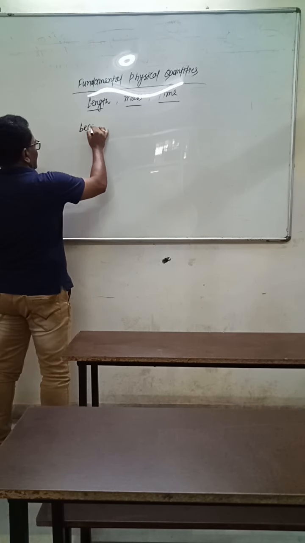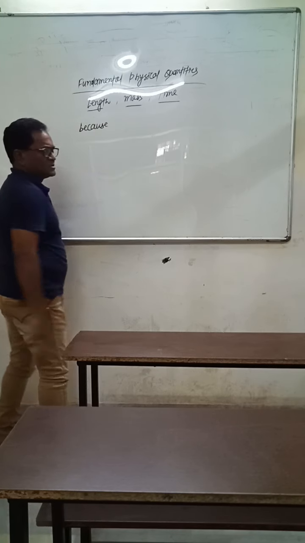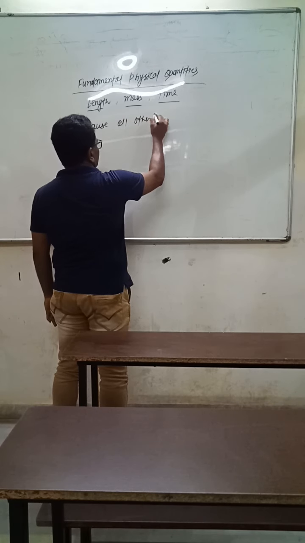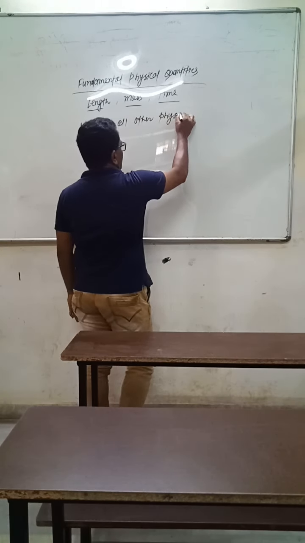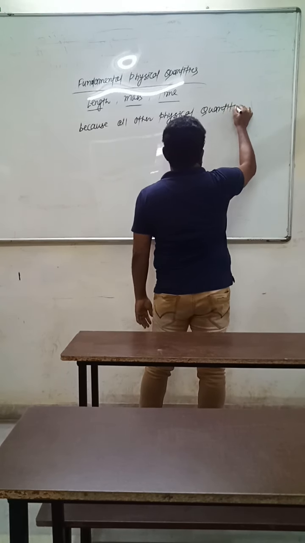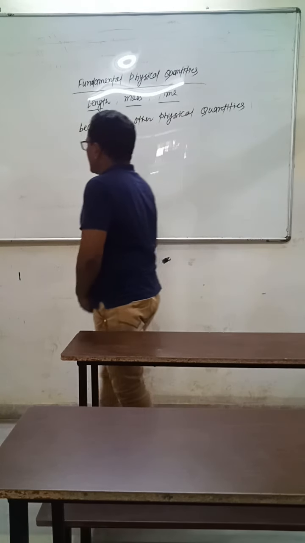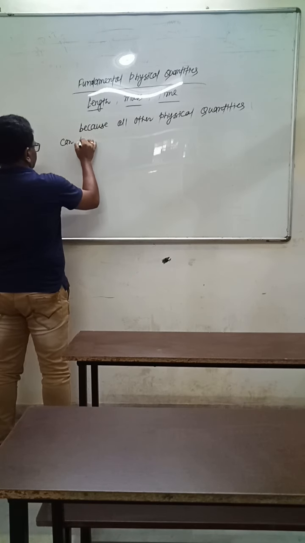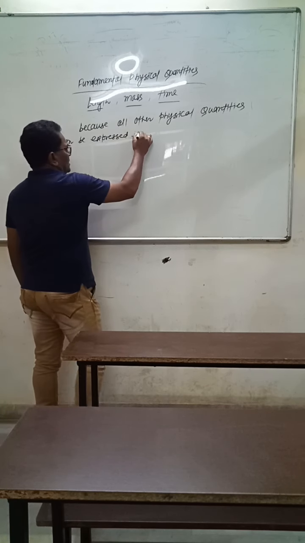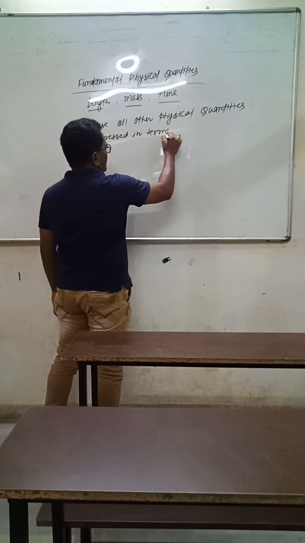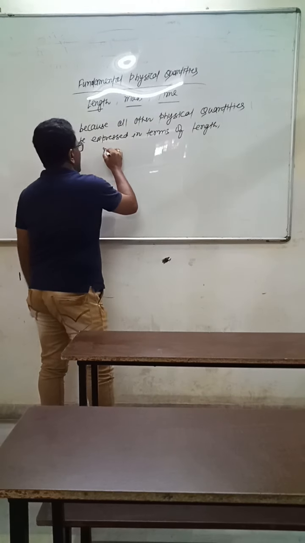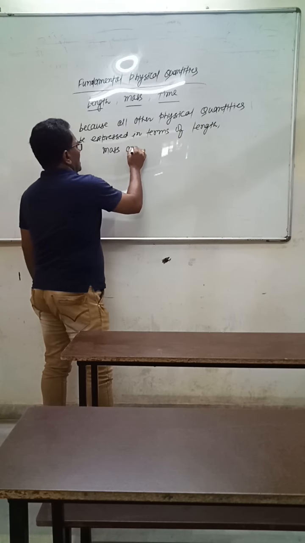They are fundamental because all other physical quantities can be expressed in terms of length, mass and time.